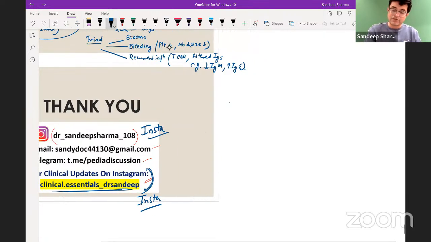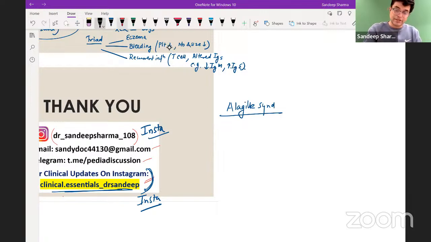And for those who asked what this syndrome is, it occurs because of mutations in the JAG1 gene or Notch2 gene mutations. These are the two genes. Either of the two gene mutations can produce it. Key features you will watch out for.